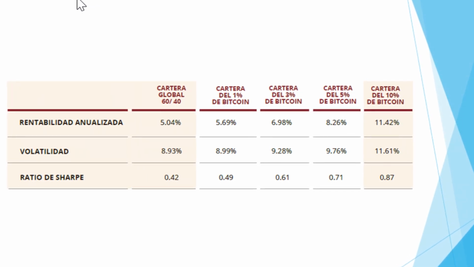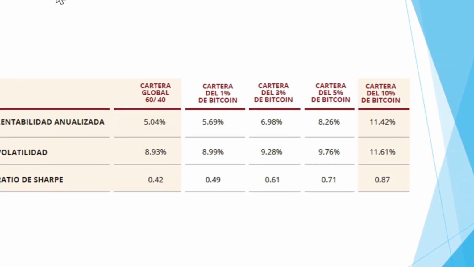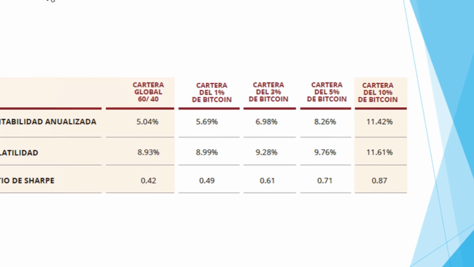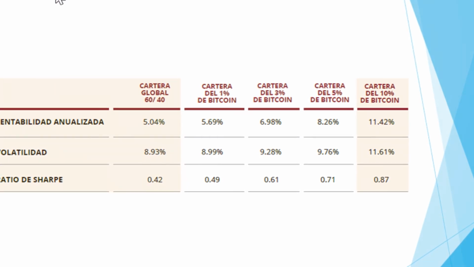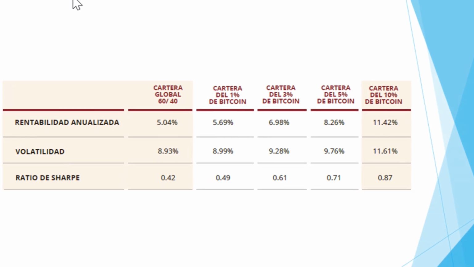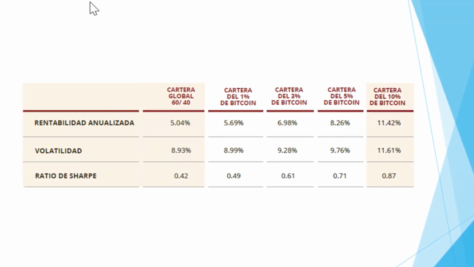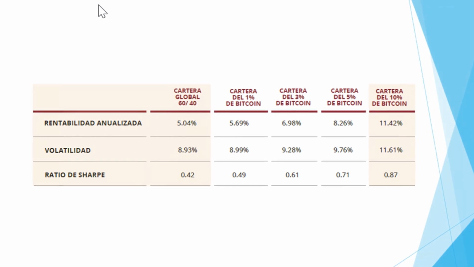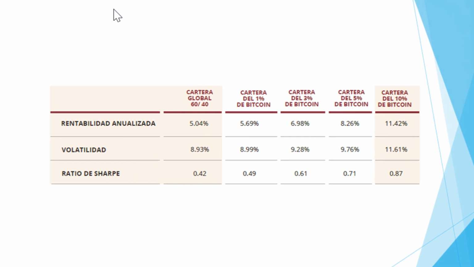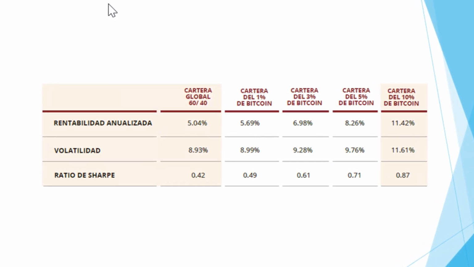If in the last 10 years you add 10% of Bitcoin to a global 60-40 portfolio, you would have obtained more than double the return, going from 5.04% to 11.42%, and only 2% more volatility, going from 8.93% to 11.61%. In short, adding a percentage of Bitcoin to the portfolio provides much more return than volatility in the long term, and serves as diversification by having a low correlation with the rest of the assets.